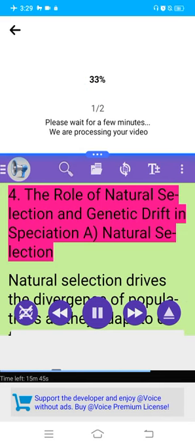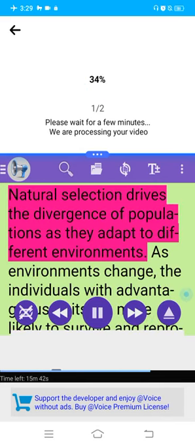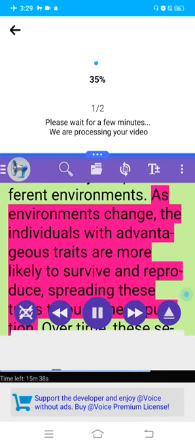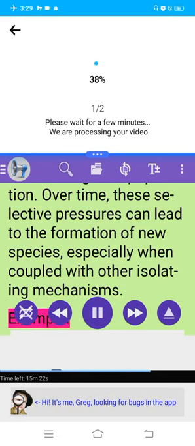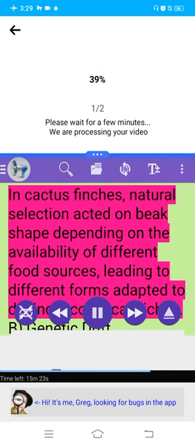A. Natural selection. Natural selection drives the divergence of populations as they adapt to different environments. As environments change, the individuals with advantageous traits are more likely to survive and reproduce, spreading these traits through the population. Over time, these selective pressures can lead to the formation of new species, especially when coupled with other isolating mechanisms. Example. In cactus finches, natural selection acted on beak shape depending on the availability of different food sources, leading to different forms adapted to distinct ecological niches.